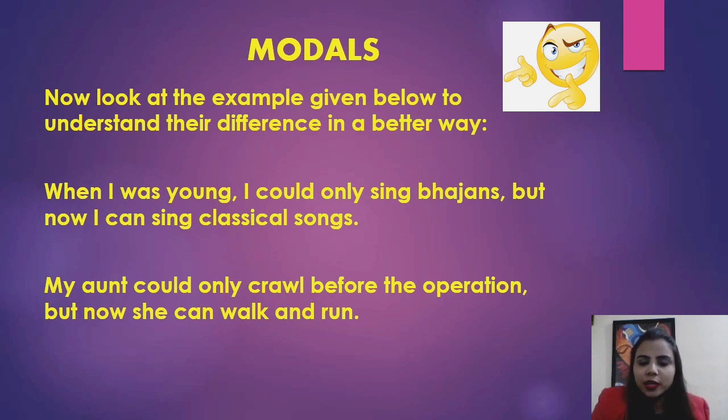My aunt could only crawl before the operation. So before the operation is a situation in the past. To express the ability, could is used. That is, my aunt could only crawl, the ability to crawl. But now, in the present situation, she can walk and run. So to express the ability in the present situation, can is used.